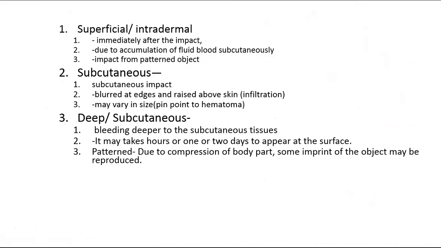Also, the impact from a patterned object leads to a superficial or intradermal contusion. Then subcutaneous contusion is due to subcutaneous impact. Here the blood at the edges rises above the skin, which is called infiltration. It may vary in size, from pinpoint to hematoma.